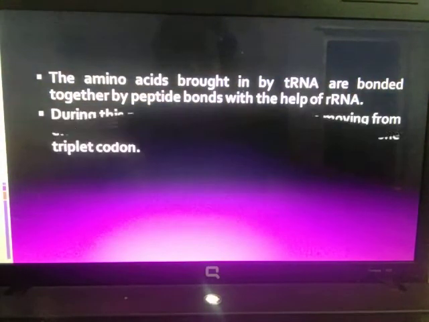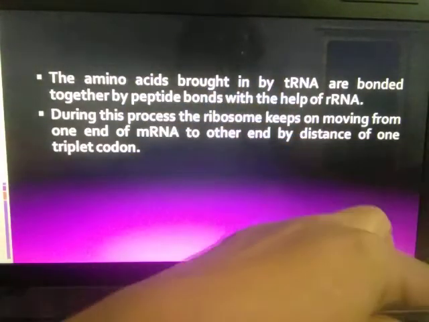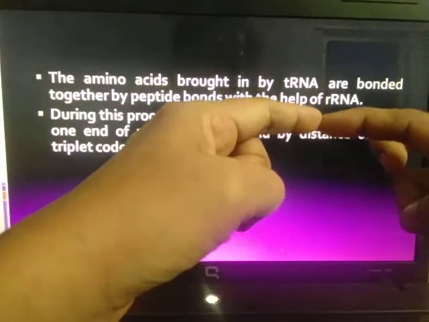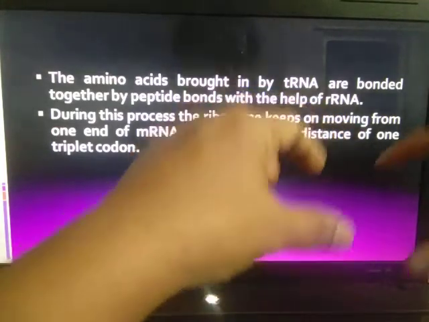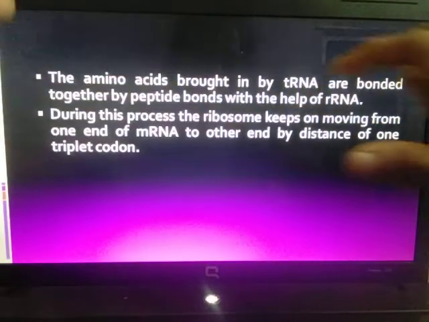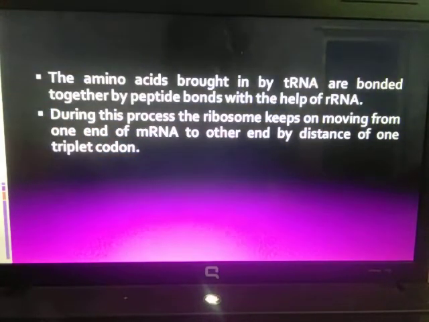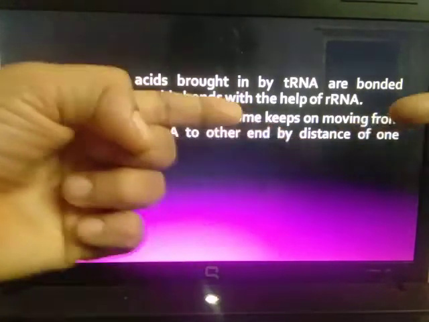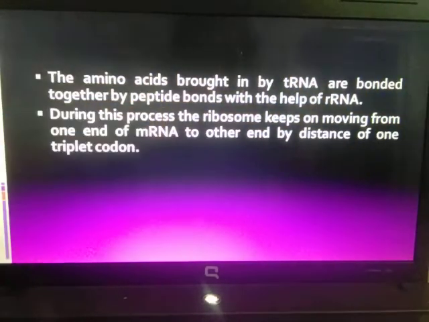Then during this process the ribosome keeps on moving from one end of the mRNA to the other end by a distance of one triplet codon. I hope you have understood what I mean to say. Once one amino acid is brought, the ribosome has to move to the next triplet codon. Like this it keeps moving from one part of the mRNA to the other till the termination stage comes, binding each amino acid to form a protein chain by peptide bonds.